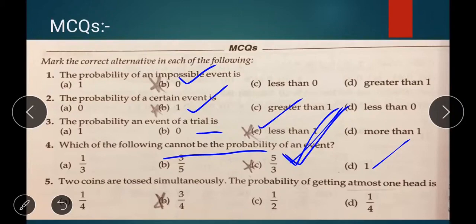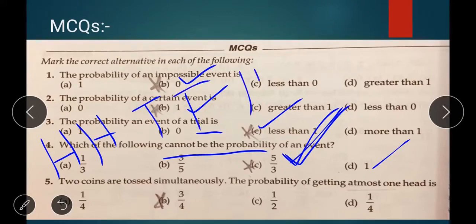2 coins are tossed simultaneously. The probability of getting at most one head is, students listen, if we toss a coin, there are 2 possibilities. What are they? H, T, head, tails. If we toss 2 coins at a time, there are 4 chances. What are they? HH, then TT, then HT, then TH. So there are 4 possibilities.